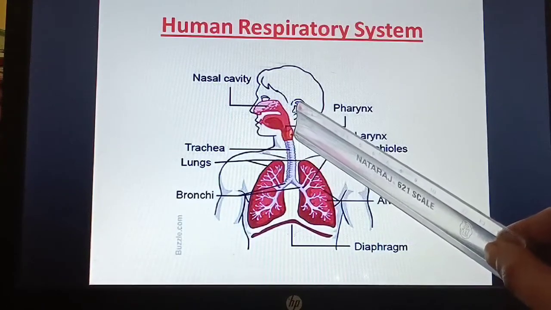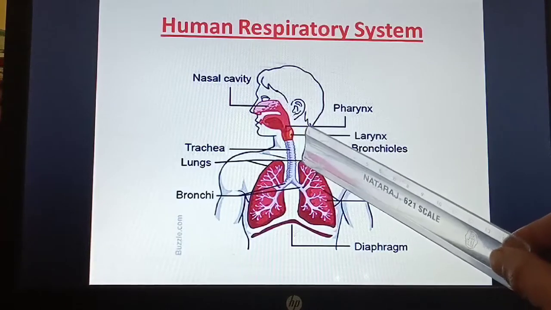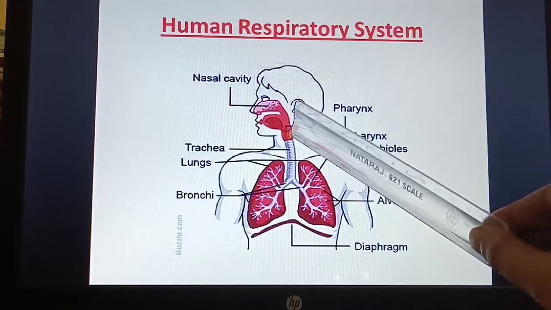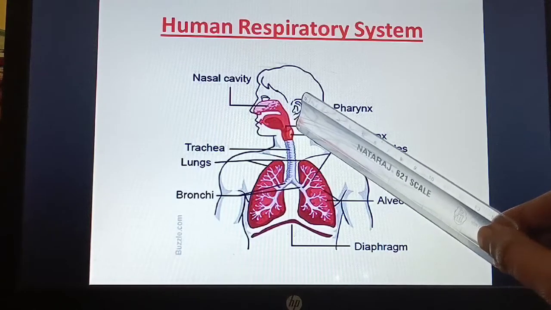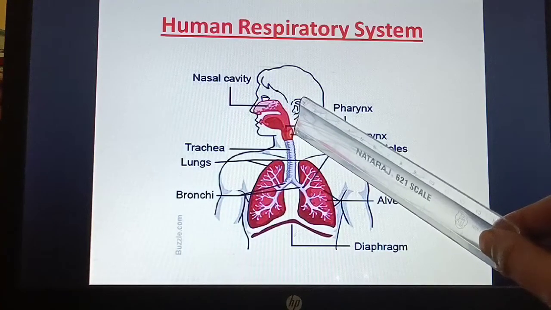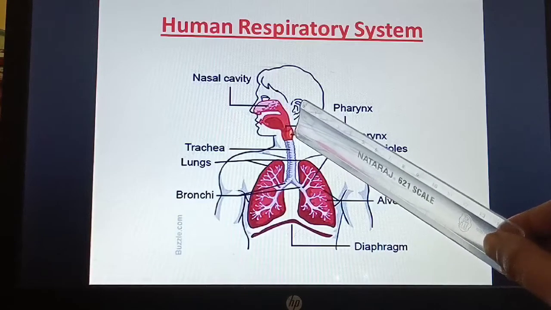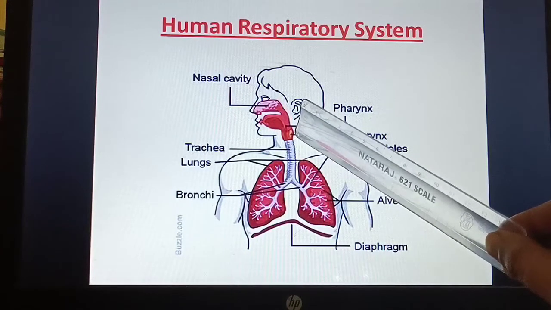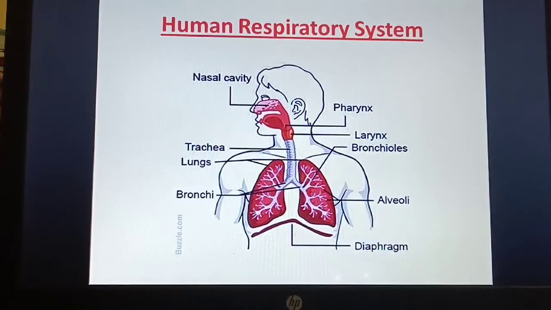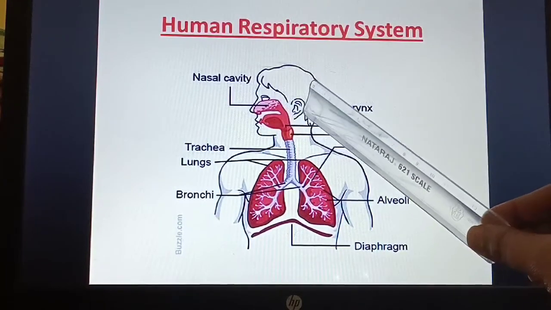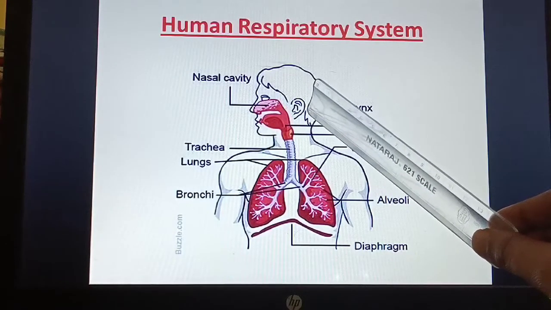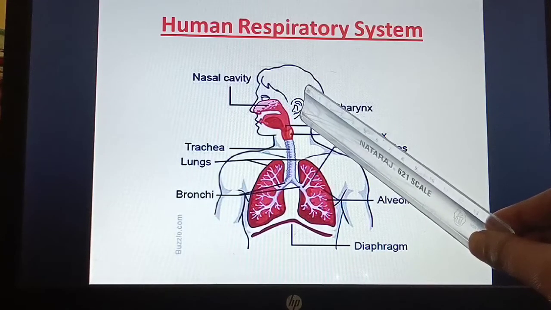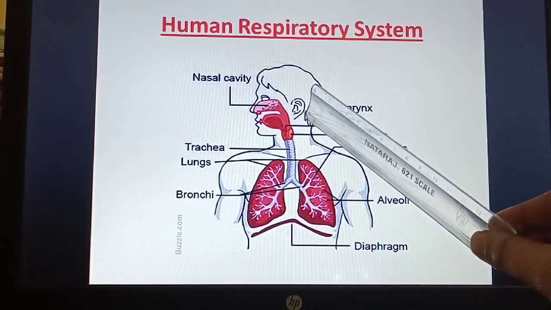Now the top portion of the trachea is covered with a flap of skin. And that flap of skin will prevent the entry of food, so it is called epiglottis.